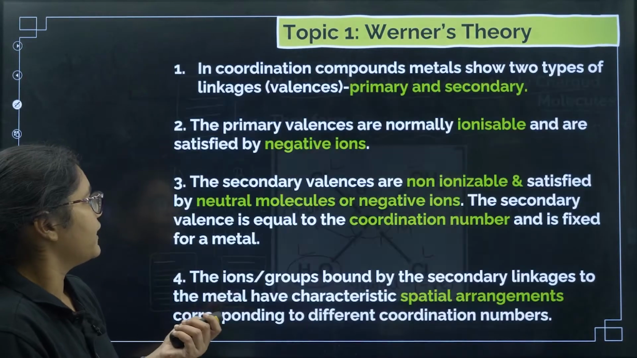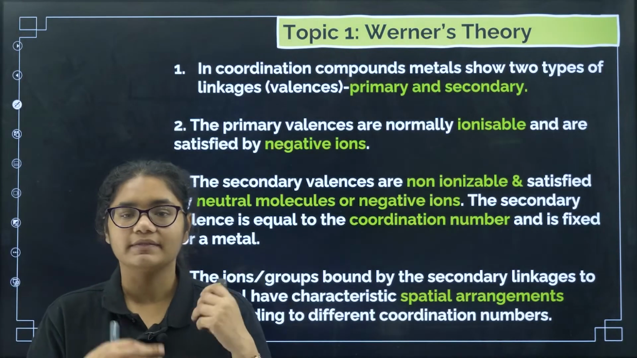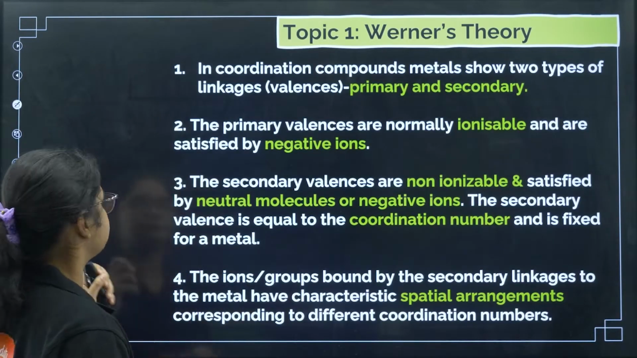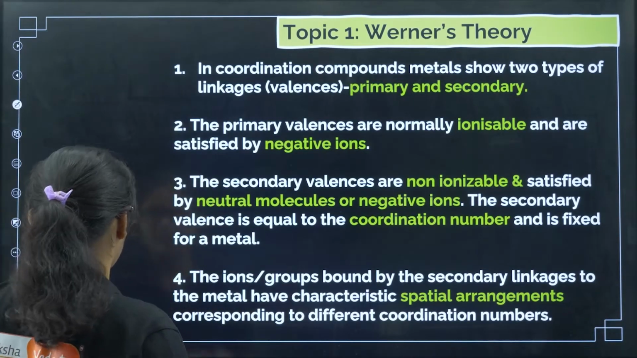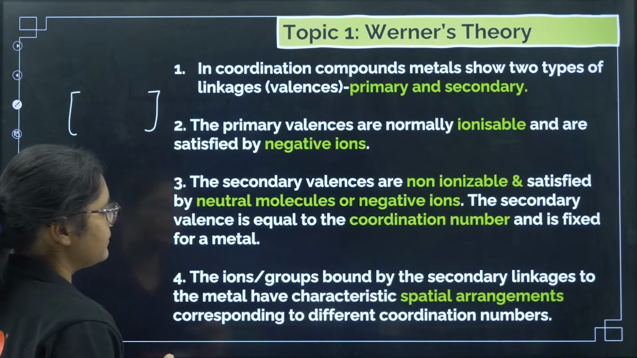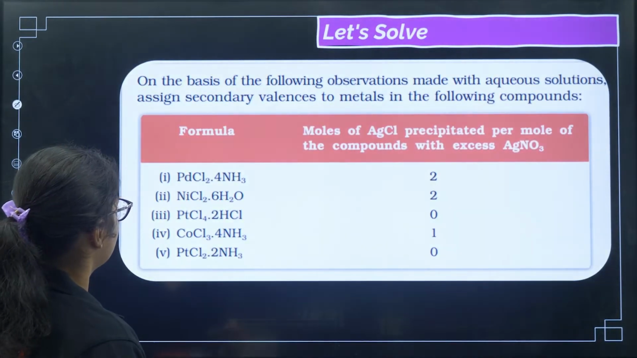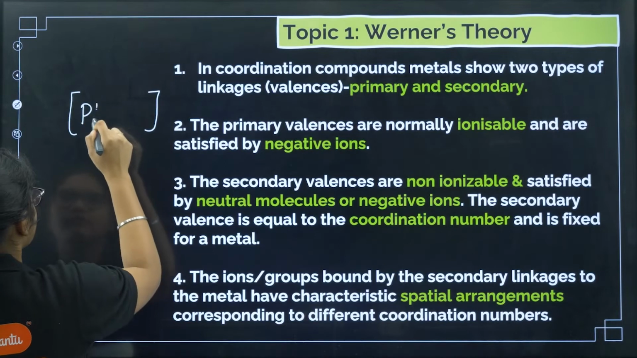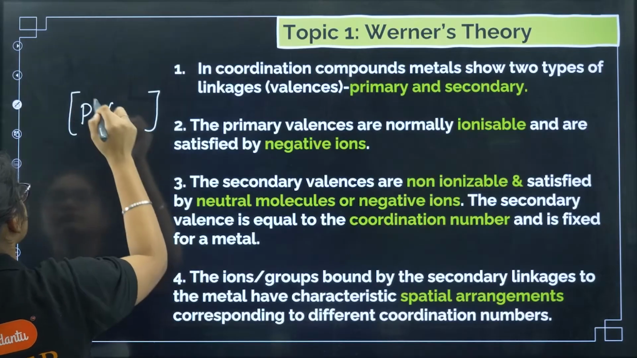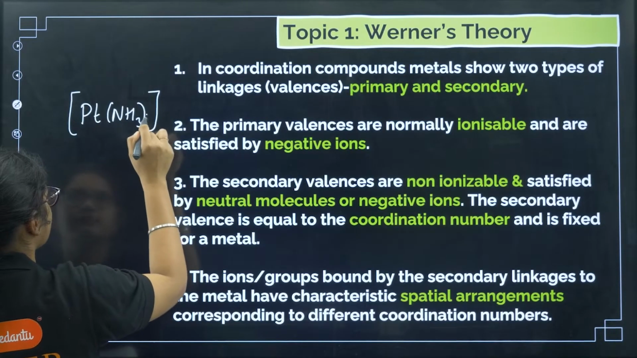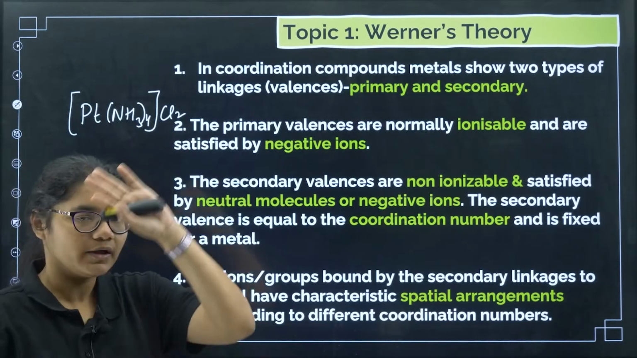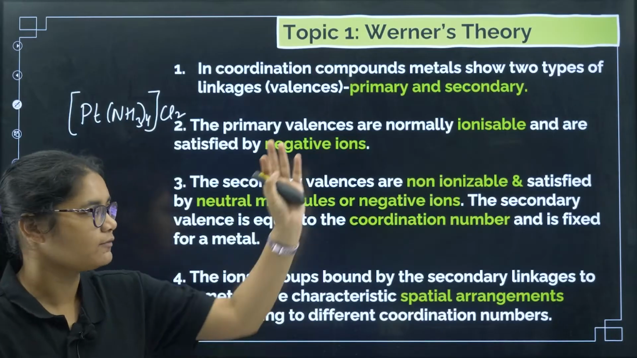Now coming to the most important topic, that is Werner's theory. Werner's theory says that in a coordination compound, so how do we represent coordination compounds? Suppose I take this example: Pt(NH3)4Cl2. This is an example of a coordination compound. We will study that in detail, but first let us understand what Werner's theory is.